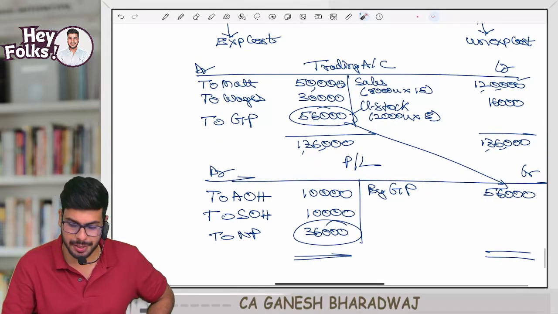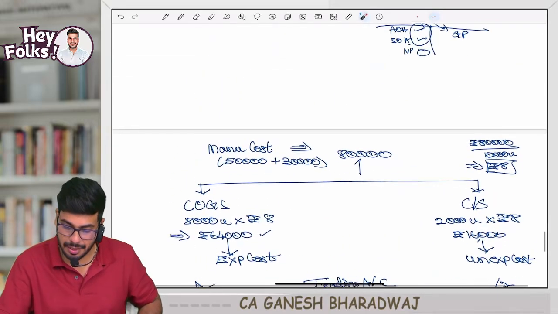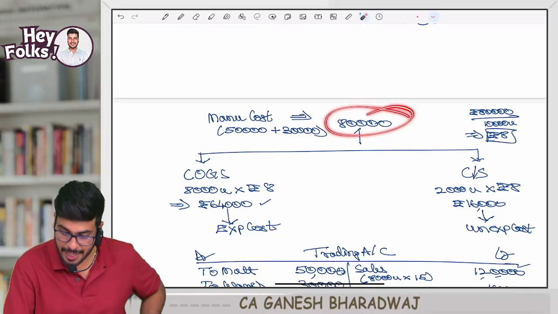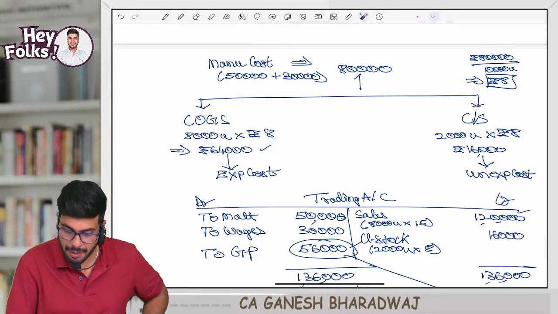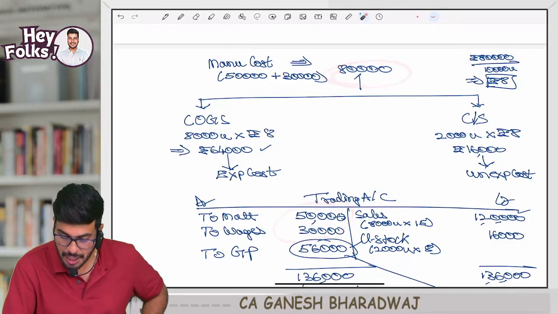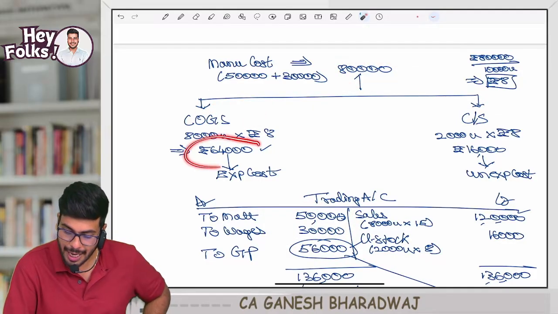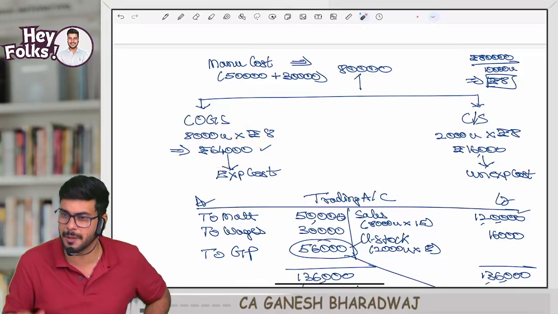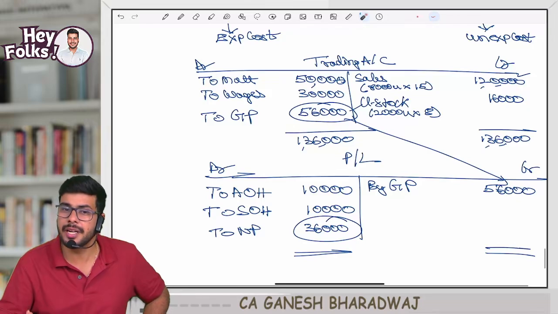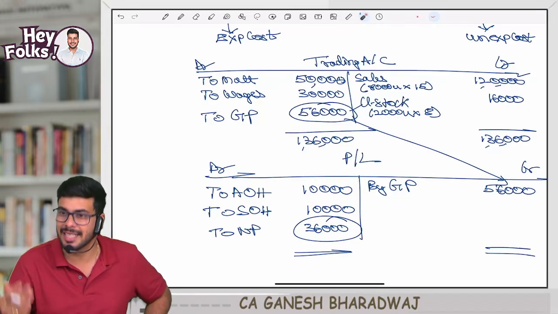The doubt here is, sir, why? Manufacturing cost alone, we are segregating what is the cost for 8,000 units and what is the cost for 2,000 units. And this 80,000 fully we didn't expire, we only let the 64,000 rupees expire. Only the cost incurred in respect of 8,000 units expired. Whereas with respect to administration and selling overheads, we didn't do anything separately. This entire amount, why are we adjusting? This is what you're asking, correct? That is what I'm telling.